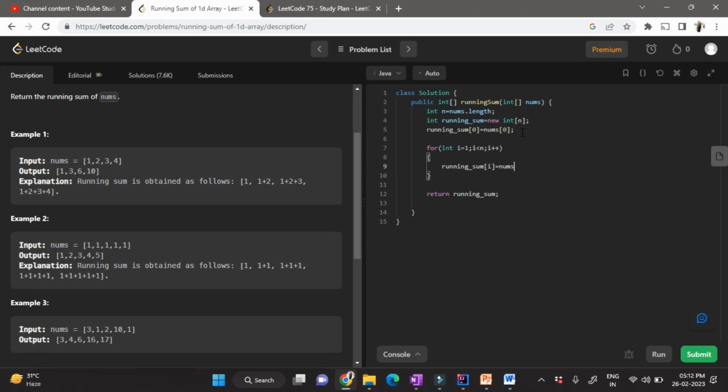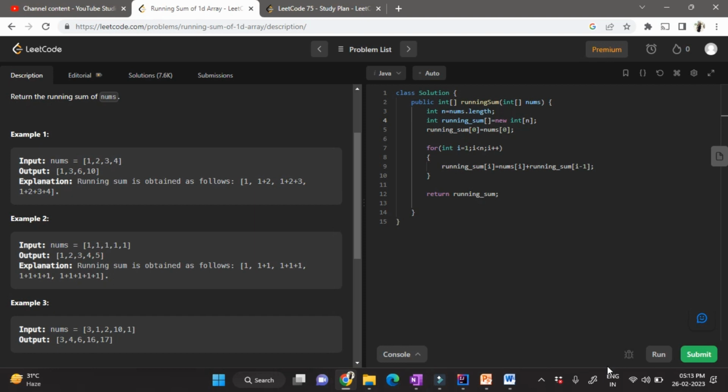Now my current element is in the nums array, and this value was being added to the previous sum. And as you know, the previous sum is being stored in the running sum array. Obviously it will not be at the current position. In the current position, we are actually trying to add the numbers. We'll pick out the previous position, and the previous position will be got by i minus 1. So yeah, you have got your code.